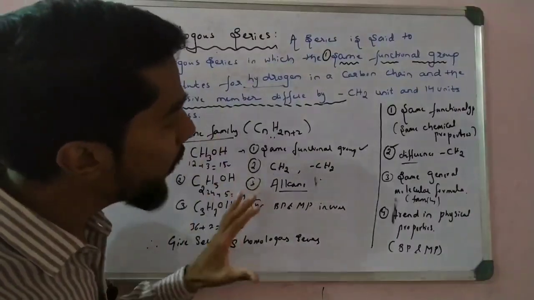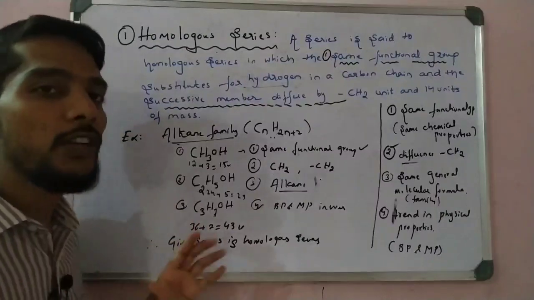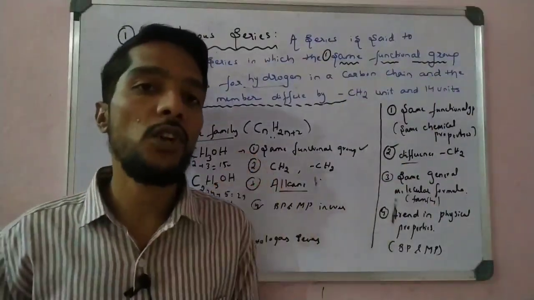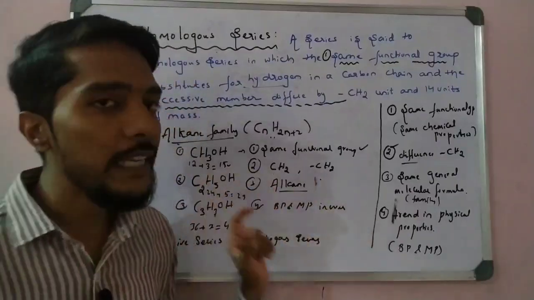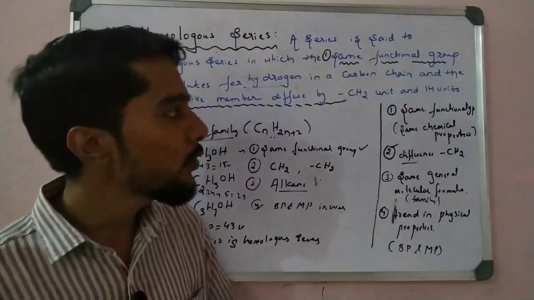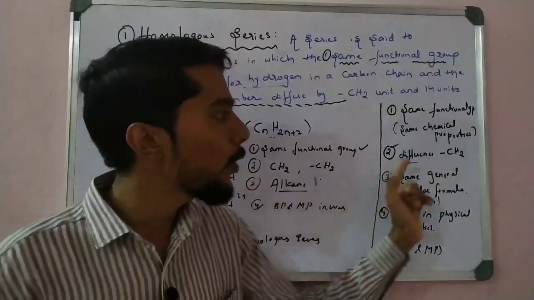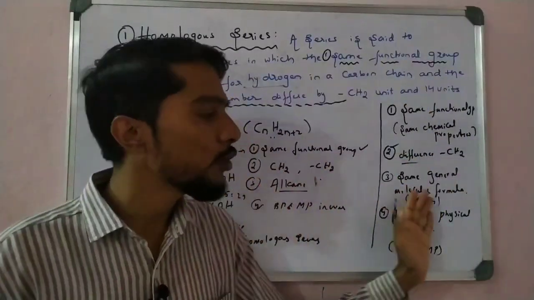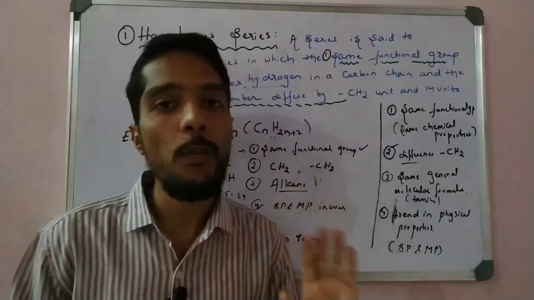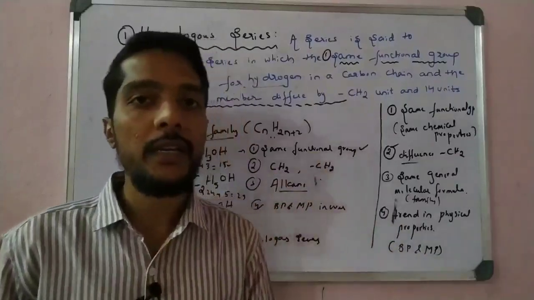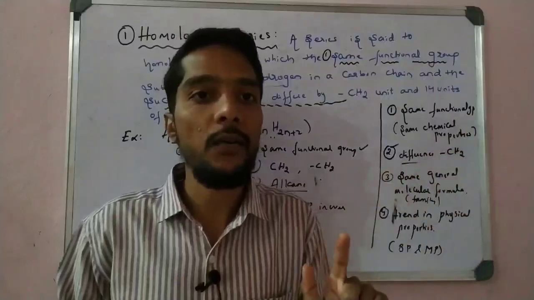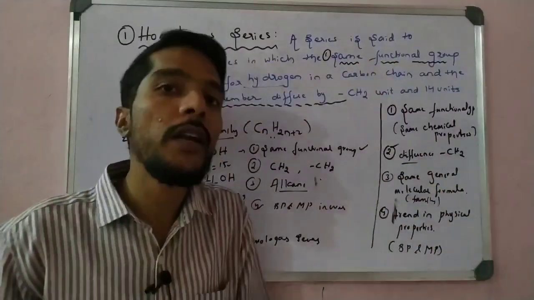All right, so now we can easily memorize the definition of homologous series. If you understand all these conditions, we can easily write the definition. Simple. A series is said to be a homologous series if it satisfies four conditions: the series must have the same functional group, it must differ by CH2, it must have the same general formula, and it must have a physical trend. A trend in physical properties means melting point and boiling point must all increase or all decrease.